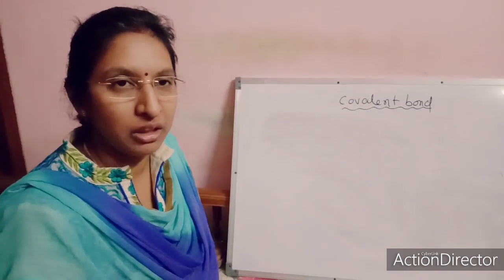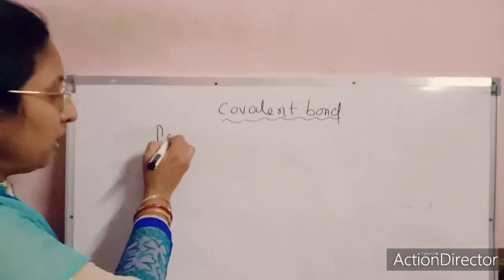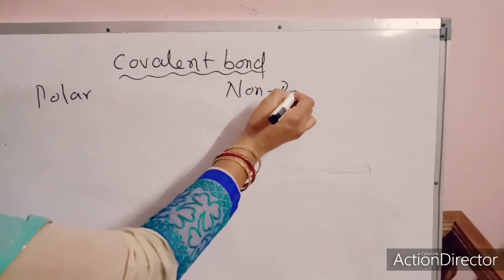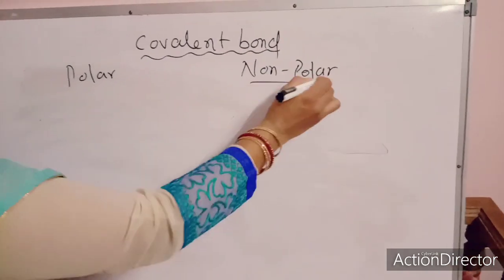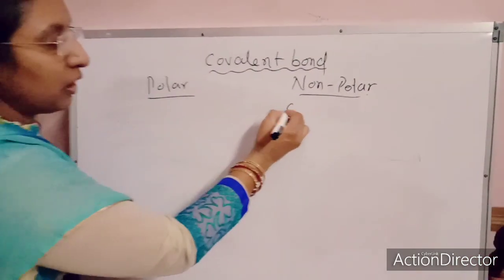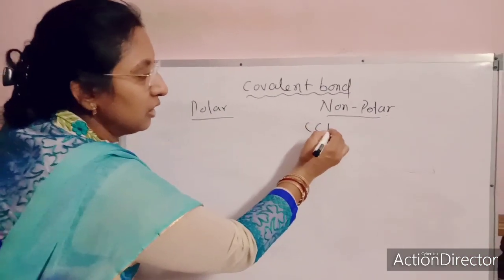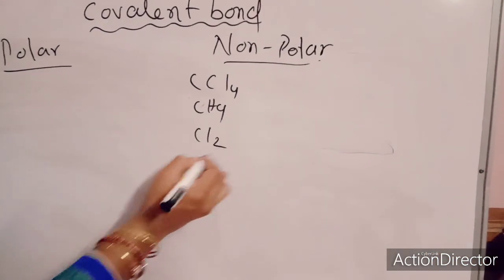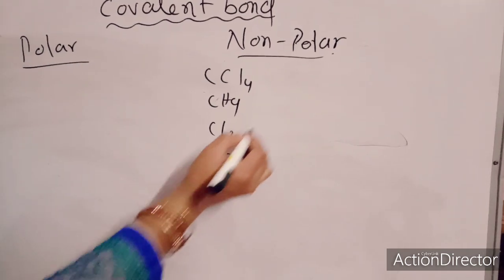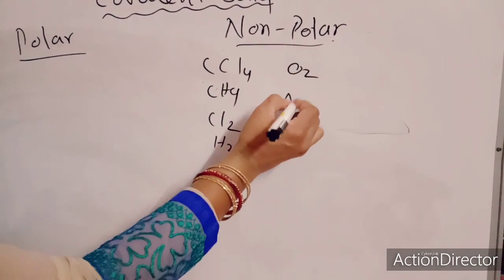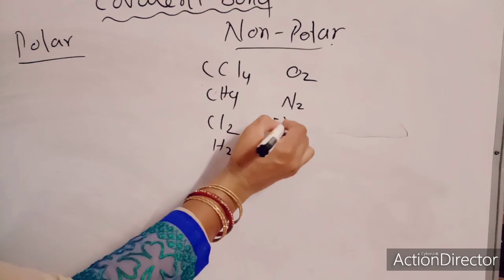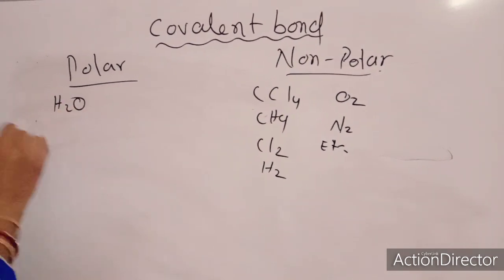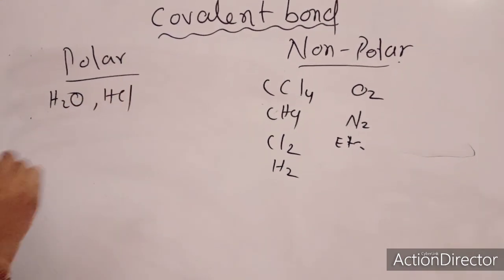Non-polar ones: carbon tetrachloride, methane, chlorine molecule, hydrogen molecule, oxygen molecule, nitrogen molecule, etc. Similarly, polar ones: water, HCl, ammonia.